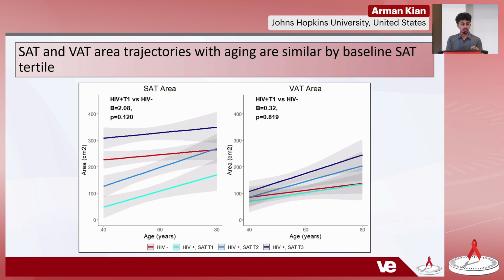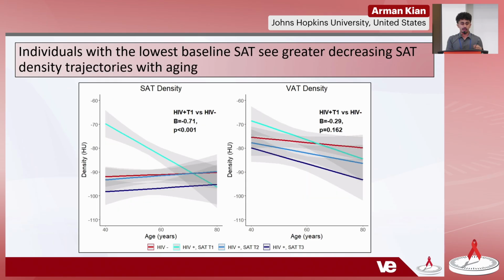When we looked at density then, that cyan color is going to be the first tertile, which we believe to potentially be the most lipoatrophic group, also saw similar increases in area over aging. And it does look like the SAT area is slightly trending towards a greater increase. When we looked at density, we saw that those in the lowest SAT tertile group actually had a greater decrease in SAT density, but no change in VAT density.